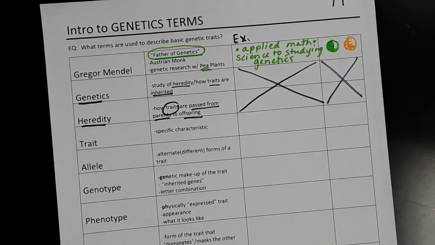So, for example, in my family, the color of my eyes or the color of my hair, or do I have freckles, or the shape of my eyes, all these are inherited traits. These are traits that are passed down from my parents to me. So for example, my mom has freckles and my dad has freckles, and no surprise, I also inherited freckles. So this is what genetics is. We're studying these inherited traits and how they're passed from parents to offspring.